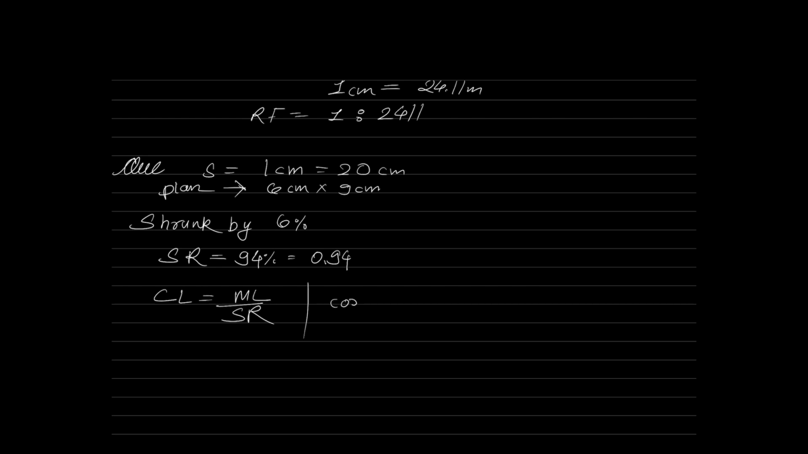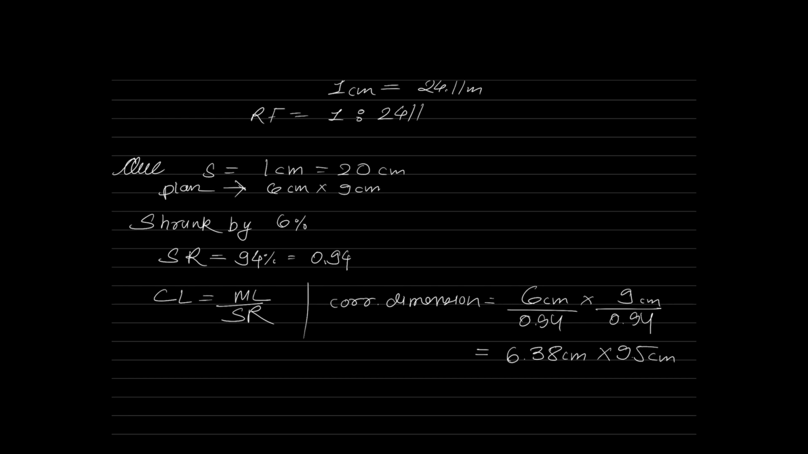So correct dimension is equal to the measured dimension, 6 centimeter by 9 centimeter. Each of them needs to be divided by the shrinkage ratio, 0.94. If you do that, you will get the answer as 6.38 centimeter and 9.58 centimeters. I hope you got the answer as option A. Yes, very good Aditya, the answer is option A. Try the next problem.